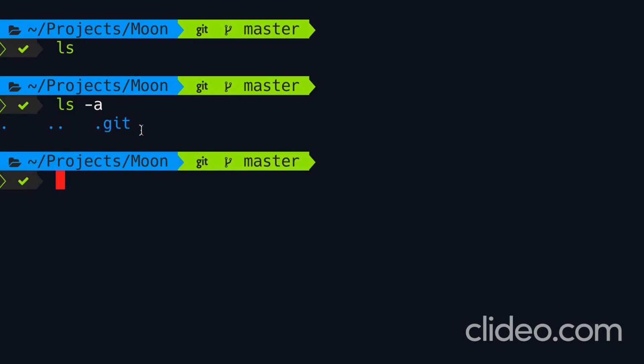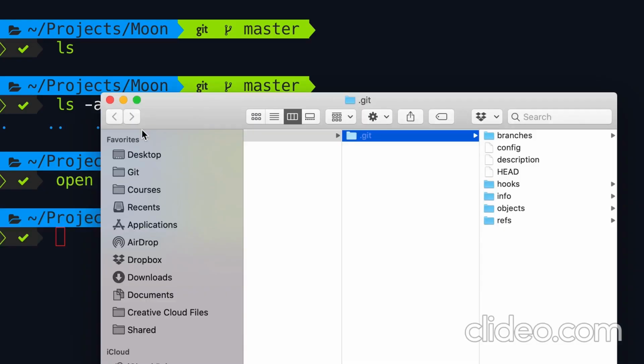If you're on Mac, you can open this with Finder. And if you're on Windows, you can open it with Windows Explorer or File Explorer. I'm not sure what it's called these days. So let's open .git. Take a look.